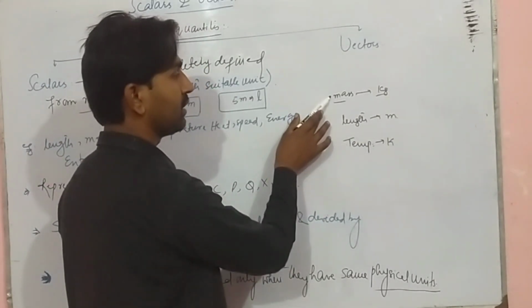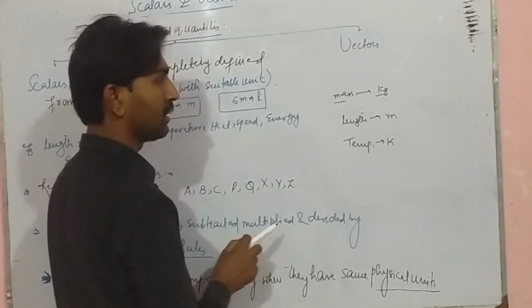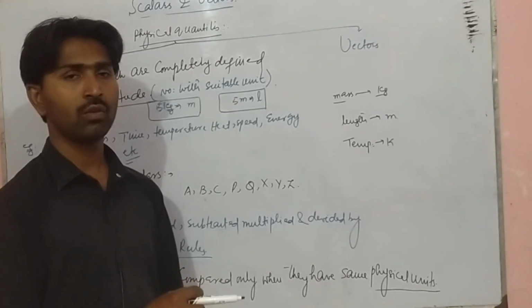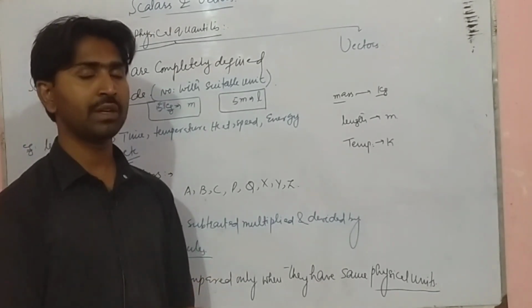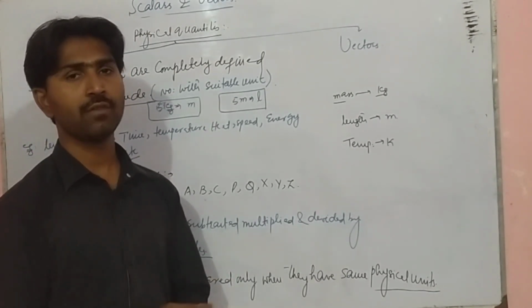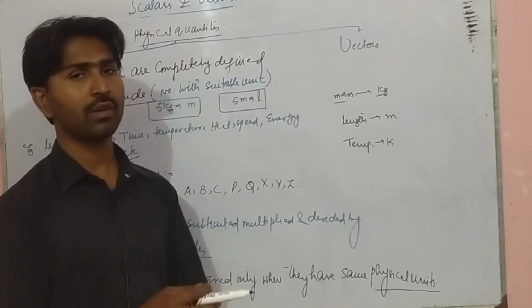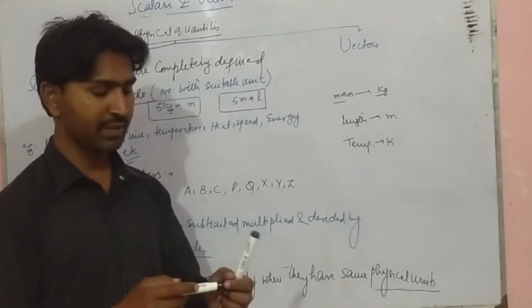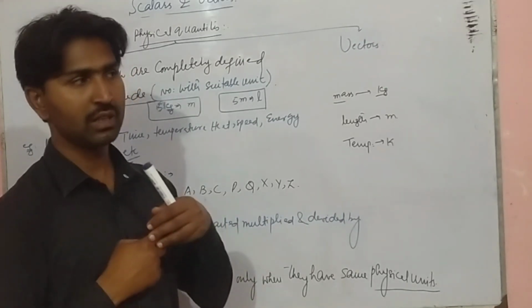Instead, these are all scalars, but we can compare only those quantities which have the same units or the same dimensions.